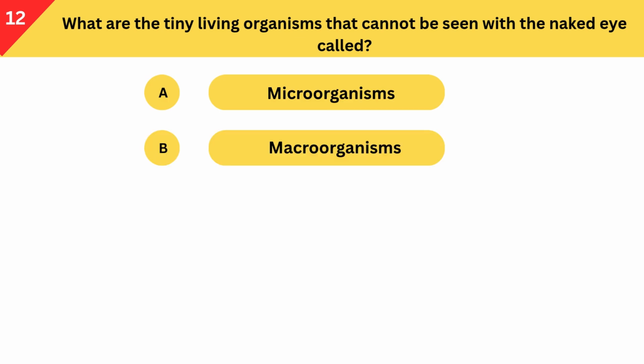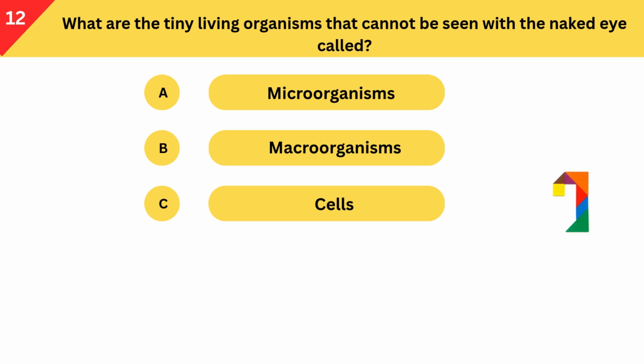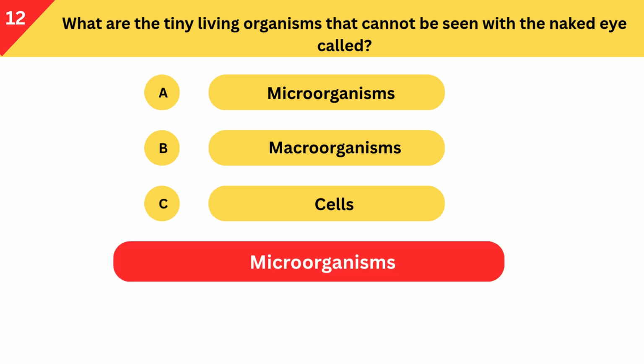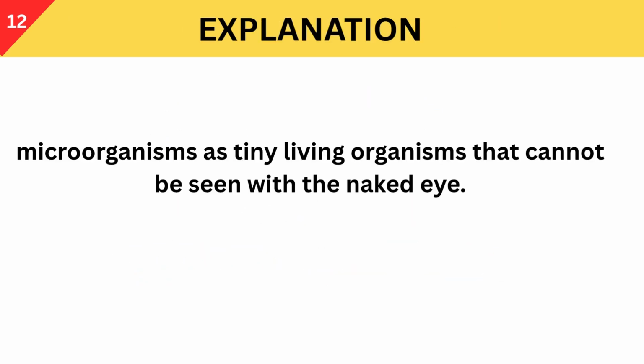What are the tiny living organisms that cannot be seen with the naked eye called? A. Microorganisms. B. Macroorganisms. C. Cells. Correct answer is microorganisms. Microorganisms as tiny living organisms that cannot be seen with the naked eye.